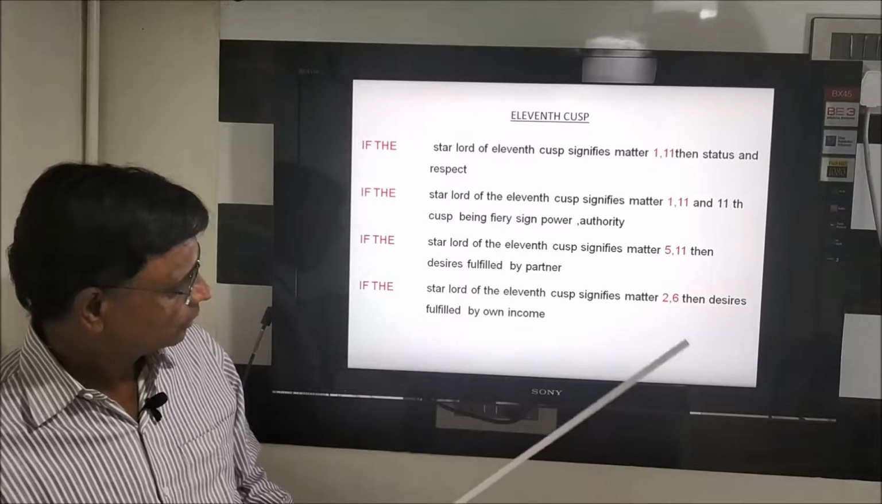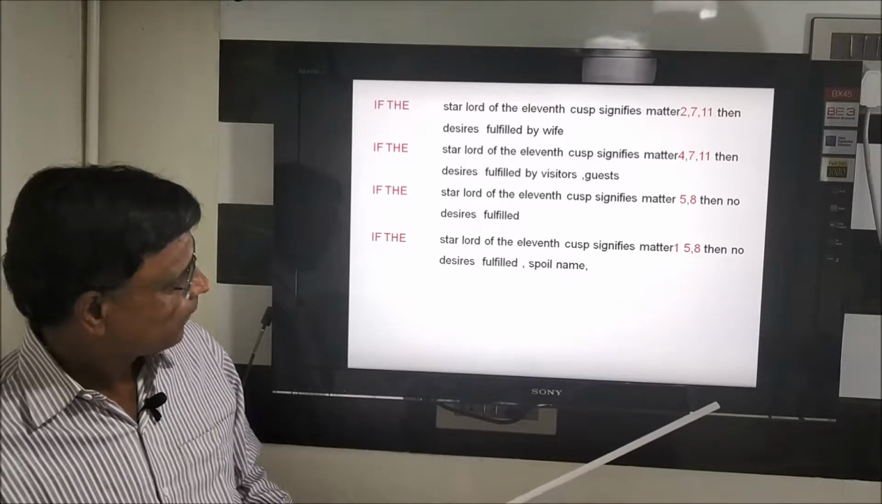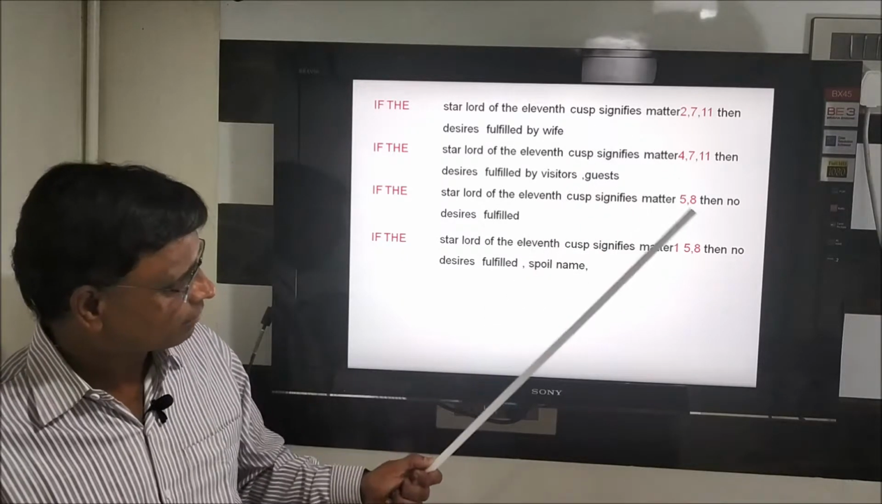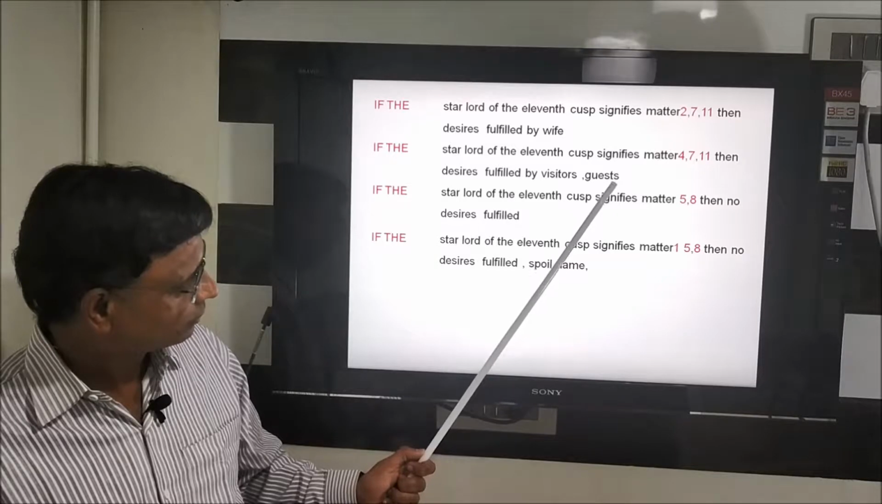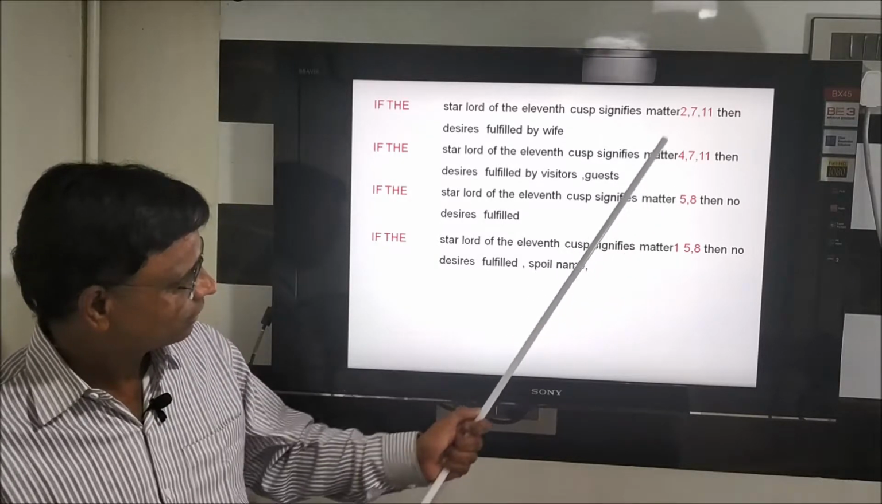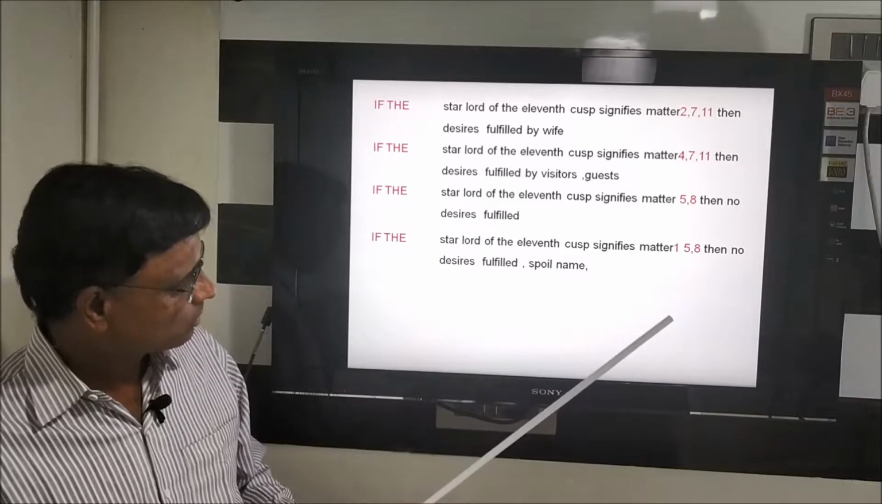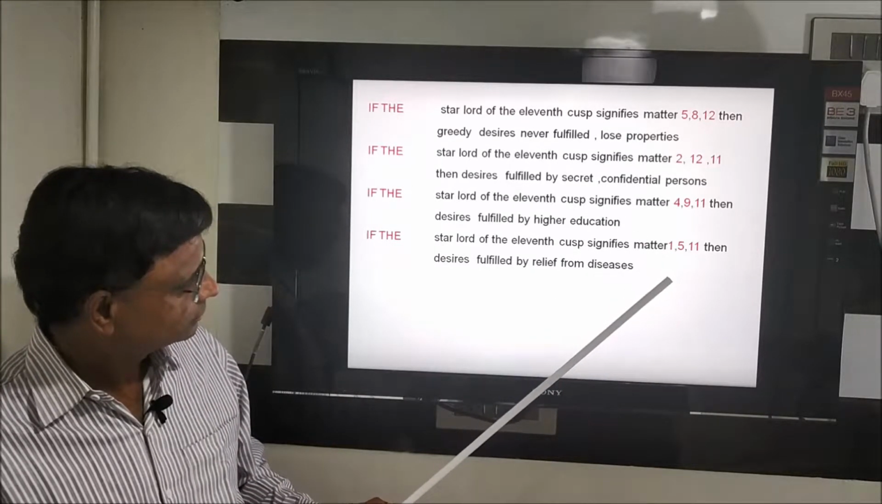2, 6. Who will fulfill desire? I'm telling you, interestingly, that 2, 7, 11 cusp is of satisfaction. If there is not a 2, 7 connection, who will fulfill your desires? Wife, guest. The interesting part is 11th is guest, 7 is wife. Then 5, 8, no desire fulfilled. So 5, 8, spoil. So the 11th cusp is going again. So equations.